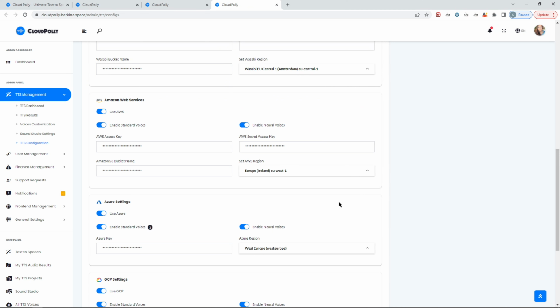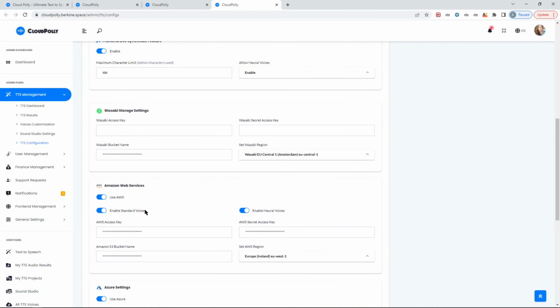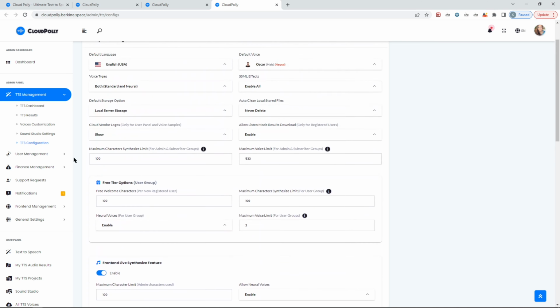But the good part is that now they're emphasizing neural voices, which means the quality of their new neural voices will be even better. In AWS, you can enable or disable standard voices as you prefer.